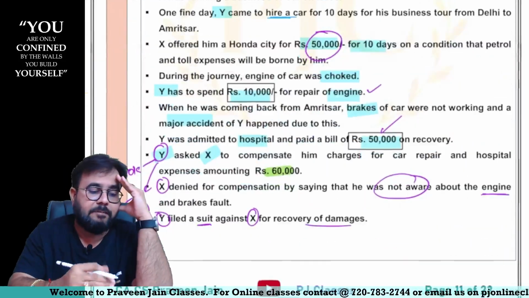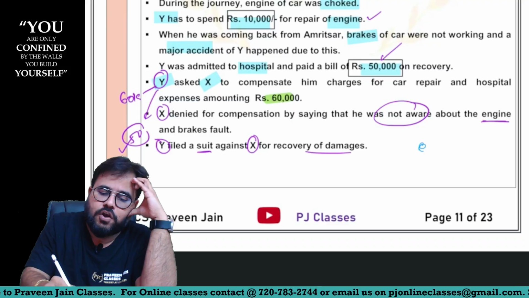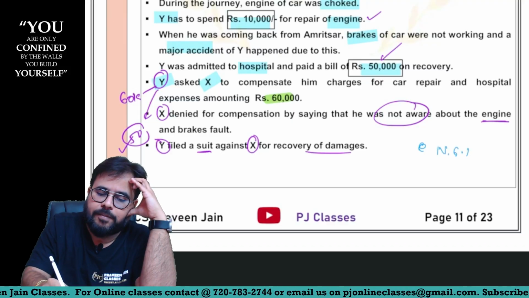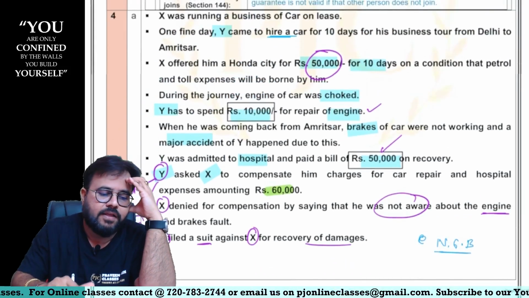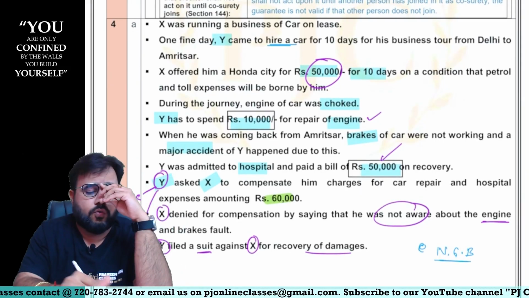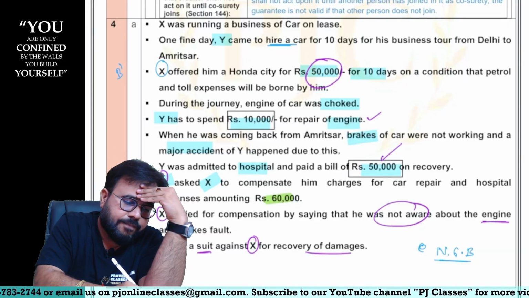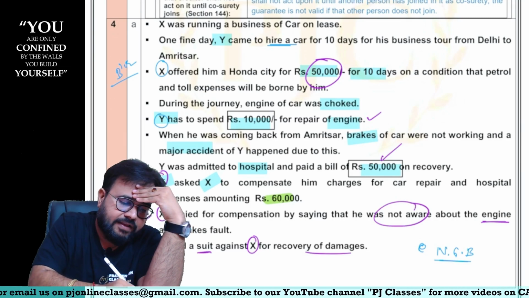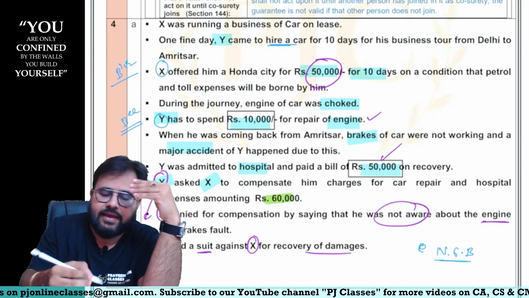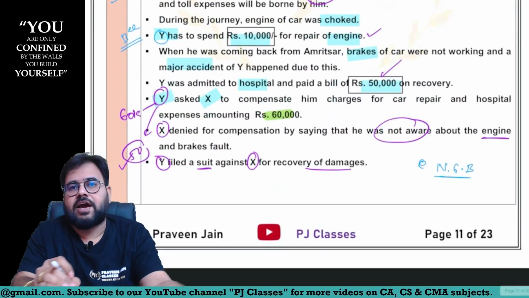Can I say, by looking at these facts, what you can understand is it is a non-gratuitous bailment. Correct, na, Raja? Can I say car is a movable asset? Person who is the owner of the car. Who is the owner of the car, sir? X, he is the bailor, and Y is the bailee. And here there is a consideration between them, 50,000, sir. So hence it is a non-gratuitous bailment, sir.